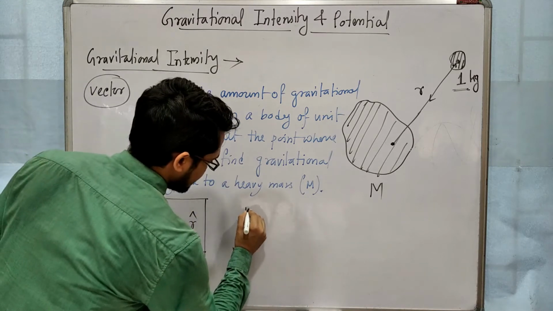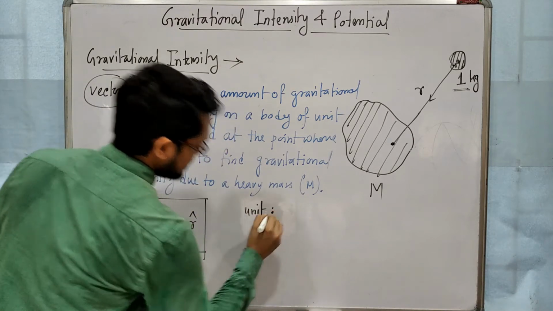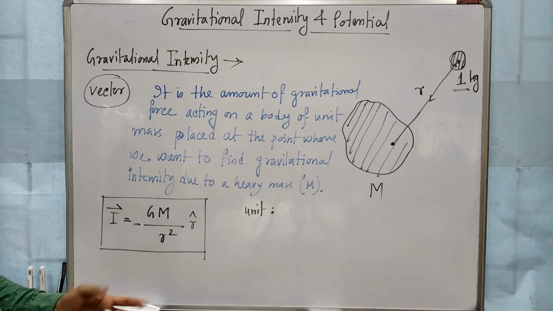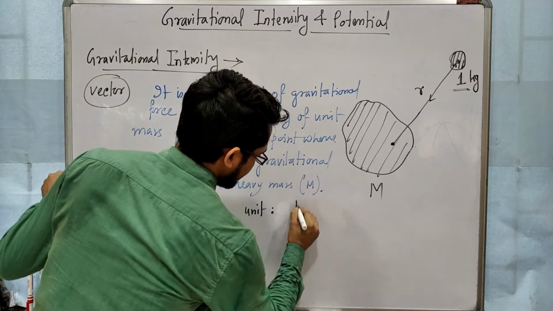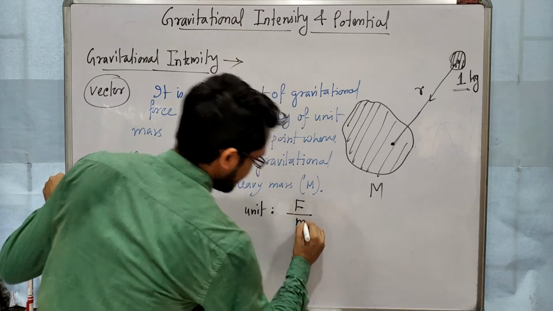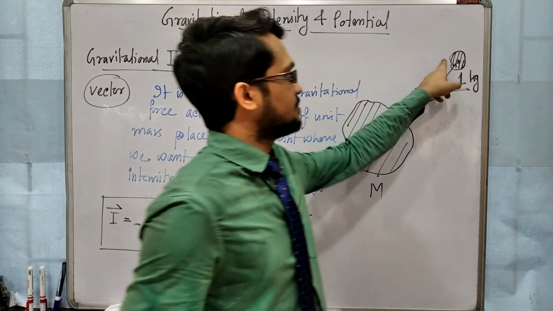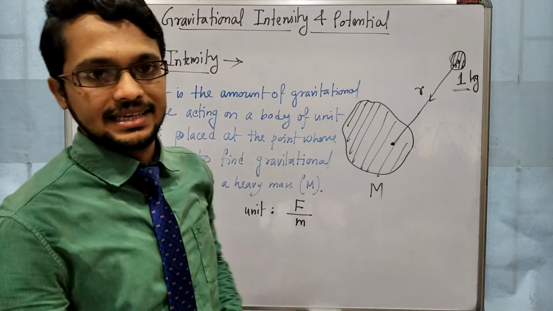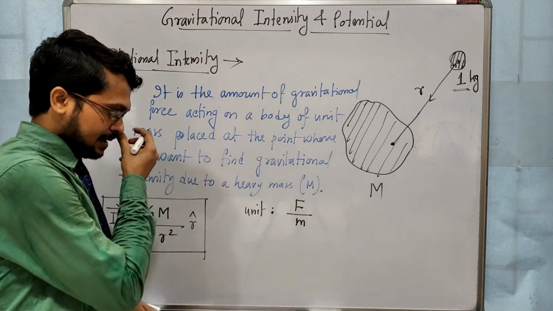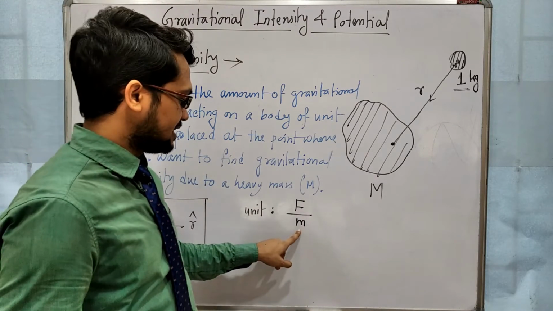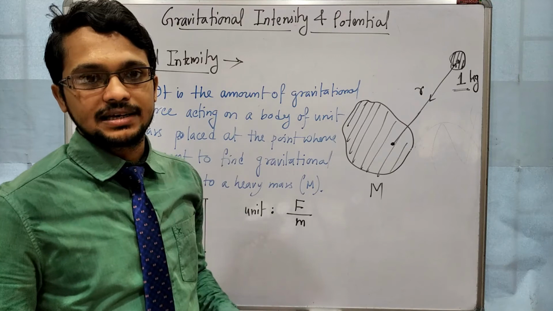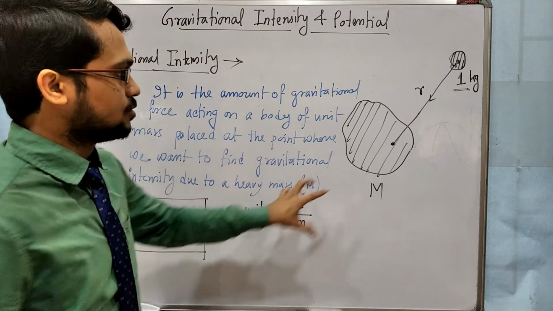What will be the unit? This is the force per unit mass. So F by m we can tell, this m, which you can tell as test mass. Provided that this test mass will not affect the gravitational force due to the heavy mass.